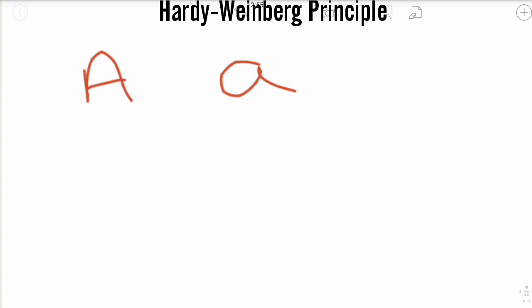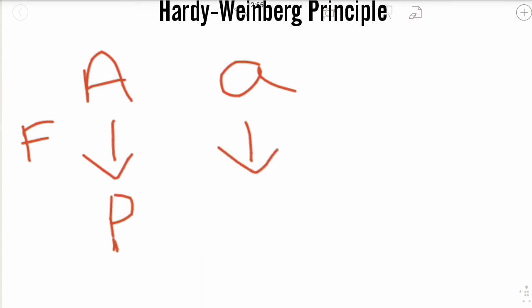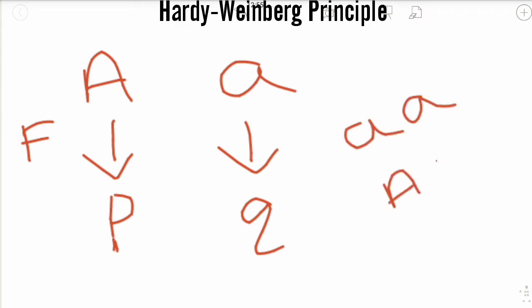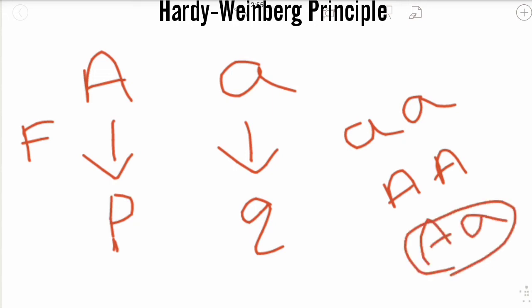Consider the frequency of capital A as p, and the frequency of small a as q. If the 2 alleles are the same, either small a or capital A, we call it homozygous. If the 2 alleles are different, capital A and small a, then we call it heterozygous.